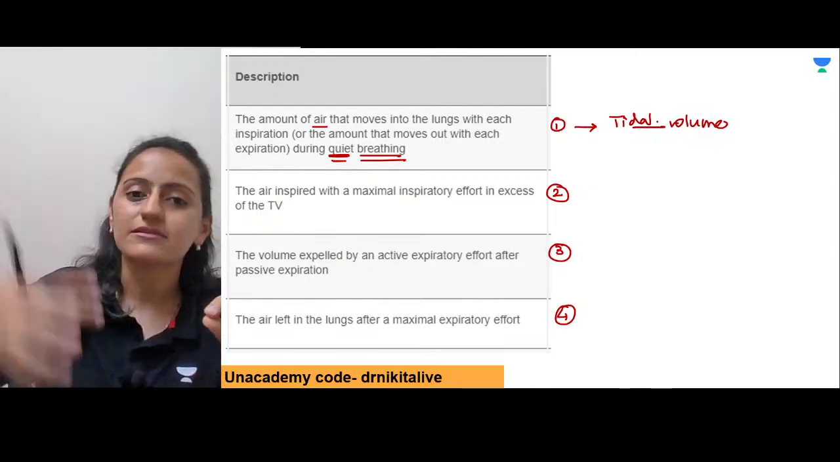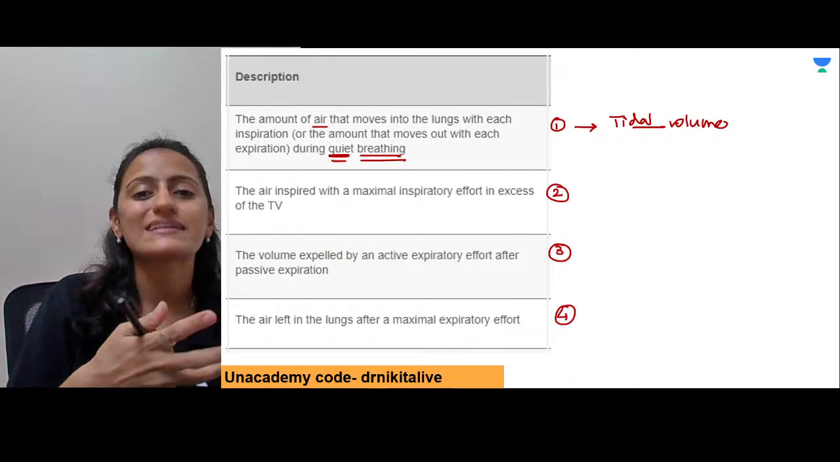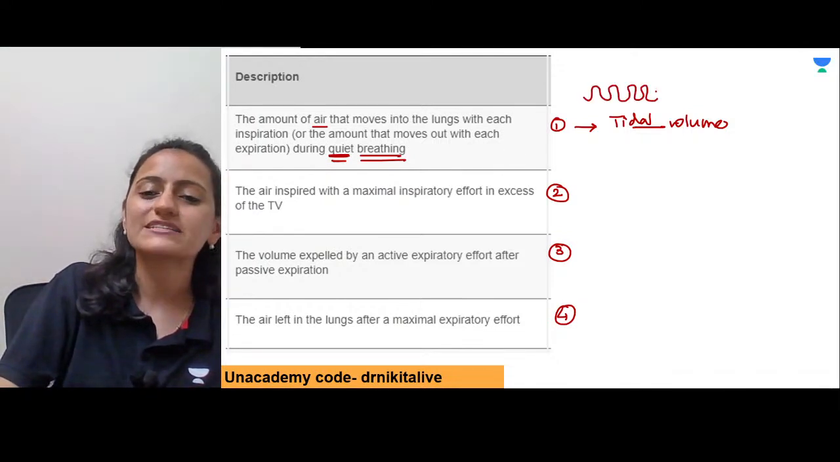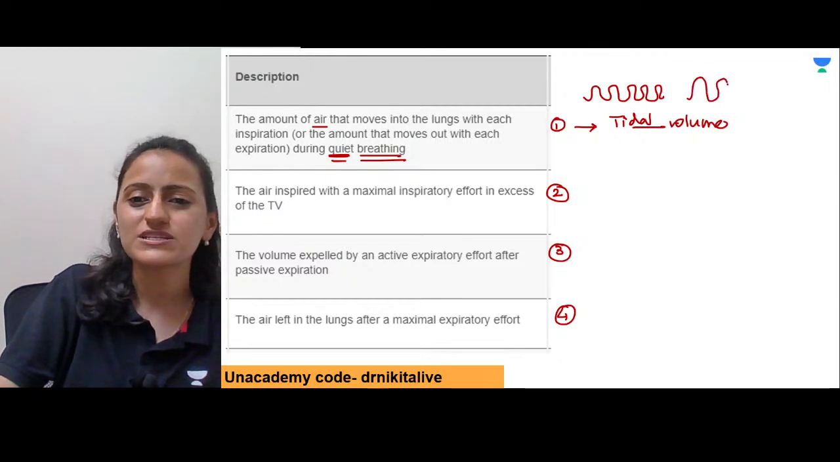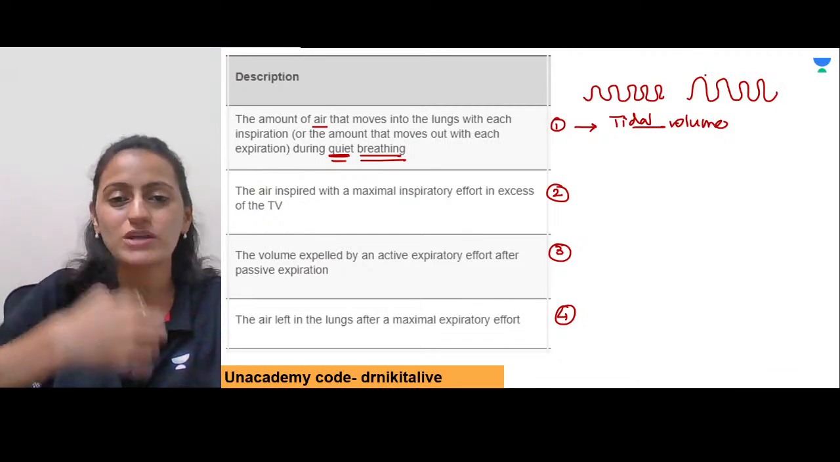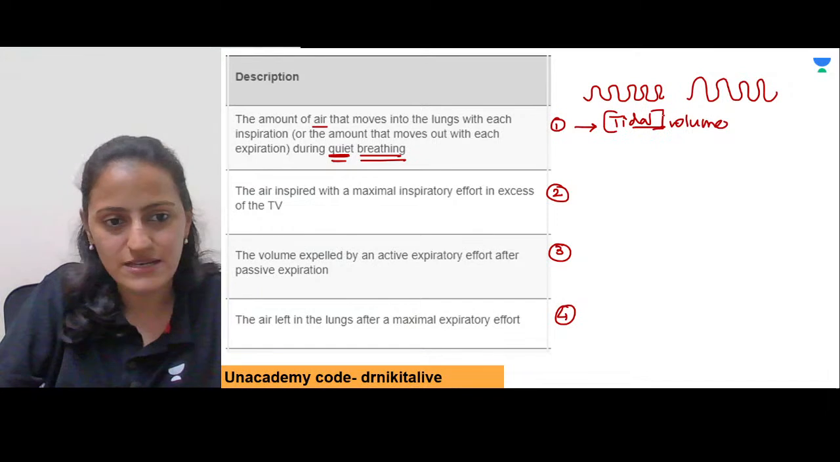Tidal volume, tide. A normal tide will keep going. We are not talking about high tide or low tide. We are just talking about the tide of respiration. Inspiration, expiration, inspiration, expiration. So basically, during the quiet breathing, what comes in or what goes out, that is the tidal volume, right? That's the tidal volume.